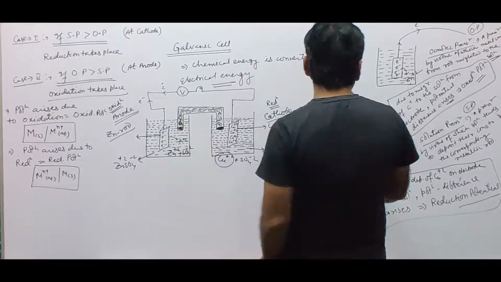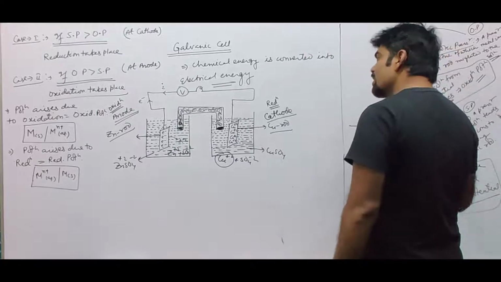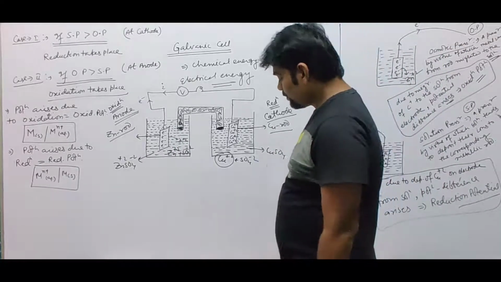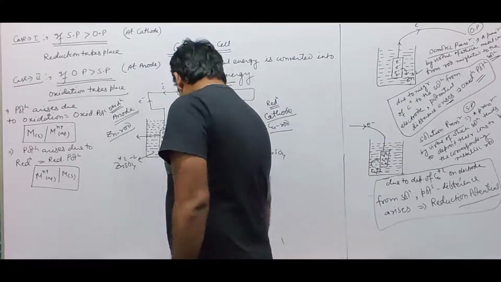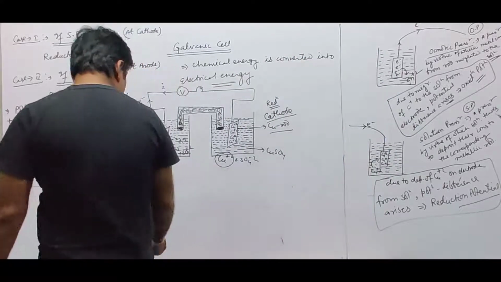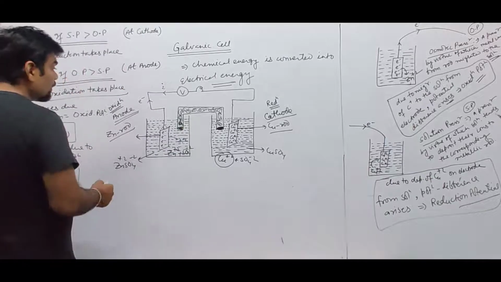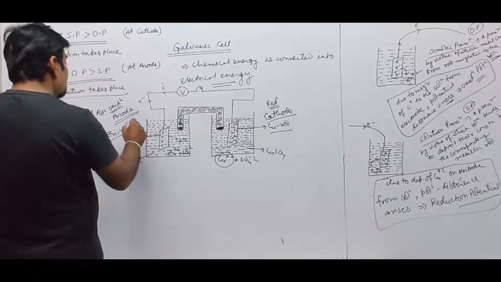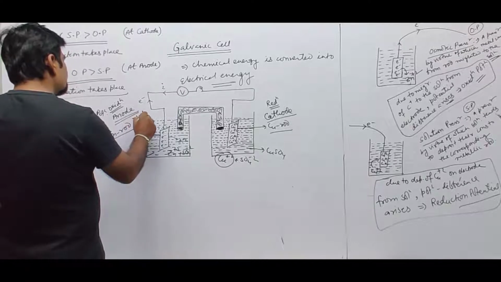I hope all of you understood regarding osmotic pressure and solution pressure. Alright, now due to this oxidation and reduction, what is happening over here is that this anode becomes negatively charged.